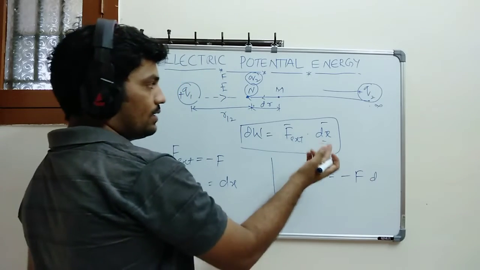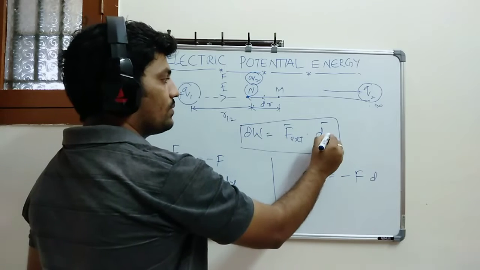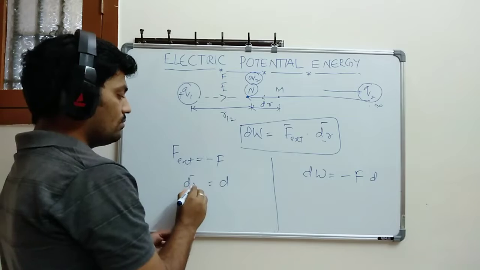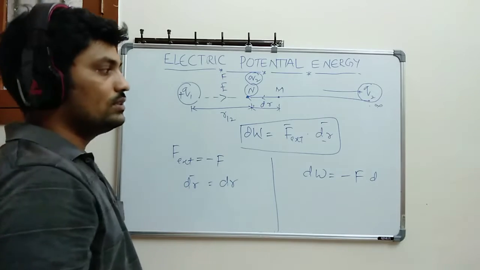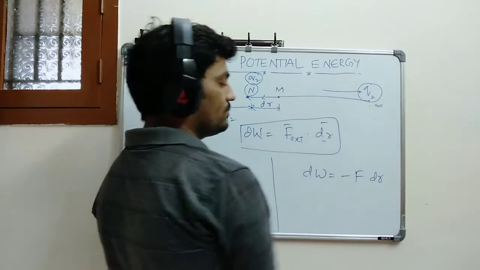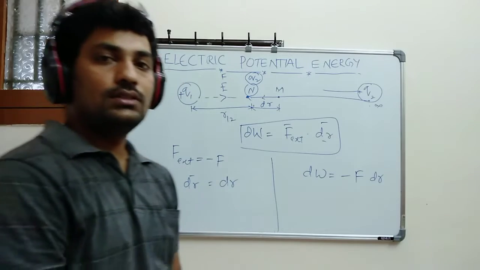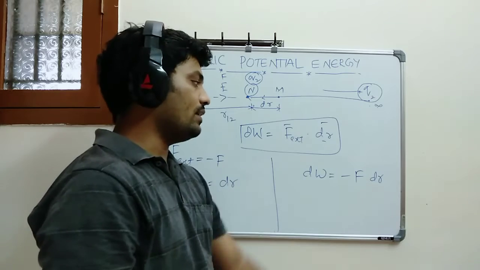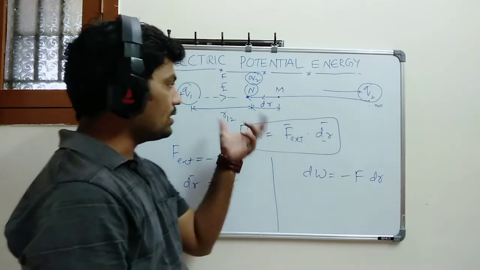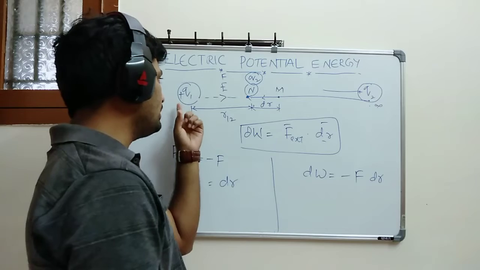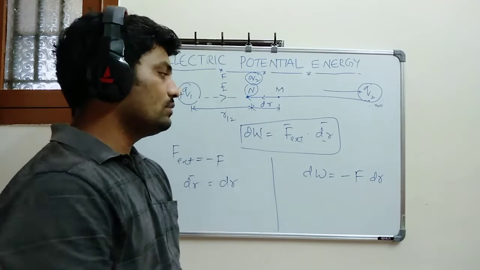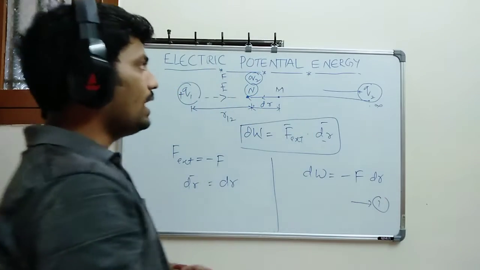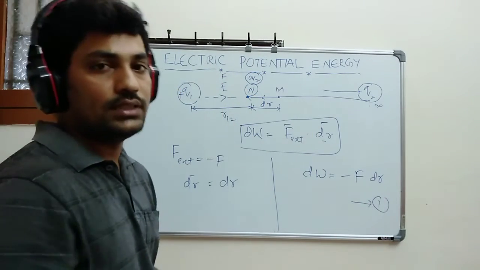Here instead of dx, I have to take dr. Okay, I have taken dr, so you also take here r only. So here also you have to take dr. Now simply you see here, dW is equal to minus F dr. F is nothing but the electrostatic force between this charge and this charge. So this equation I am going to utilize for the derivation of the electric potential energy of a point charge.